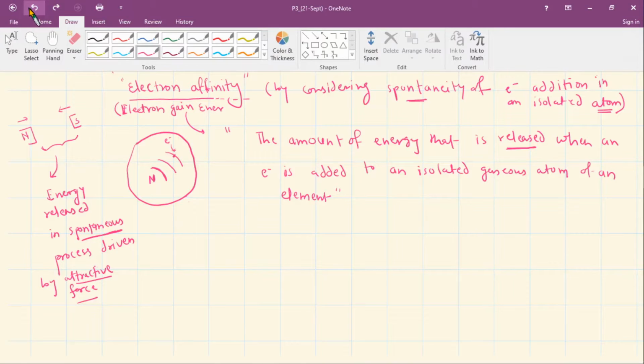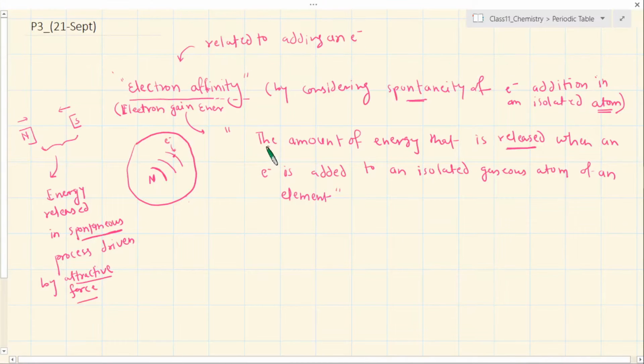I have introduced a term called enthalpy which will come up a little later, but for the time being, whenever I say enthalpy, I am still talking about energy. These are various terms, and any of them can be used, so you should not be confused.